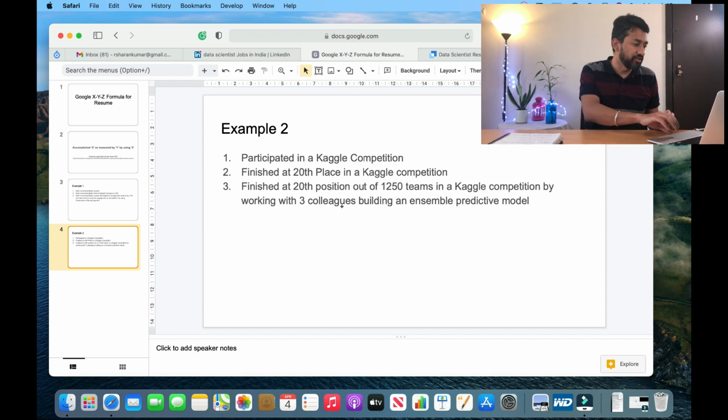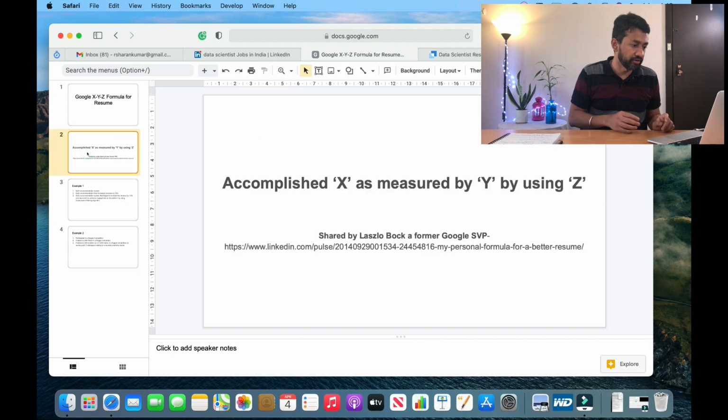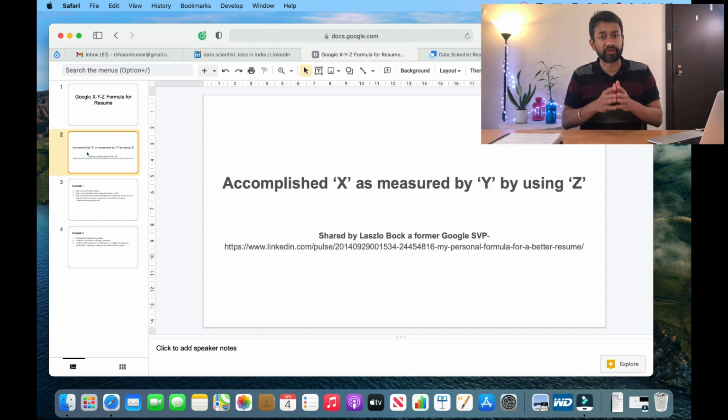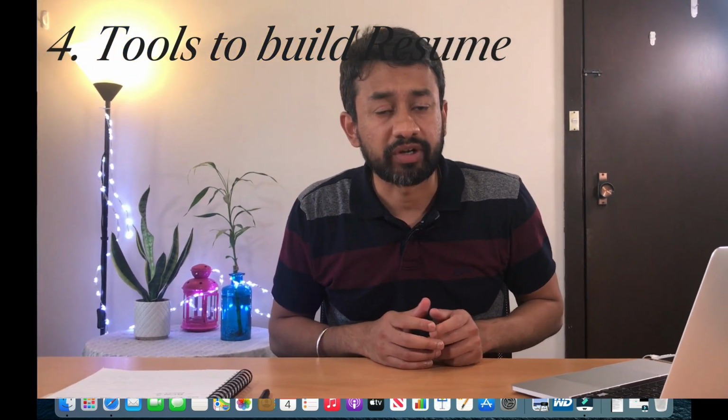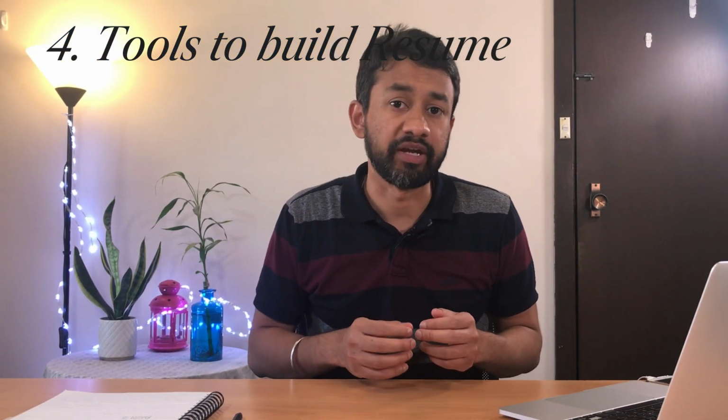So this is a simple formula, which can be used in your resume across the project experience, across each of the projects, in order to create an impactful statement that will help a lot in ensuring that your resume is getting shortlisted. So coming to the final part, what kind of tools can be used in order to create a really impactful resume? There are a number of tools and platforms available which you can make use of.